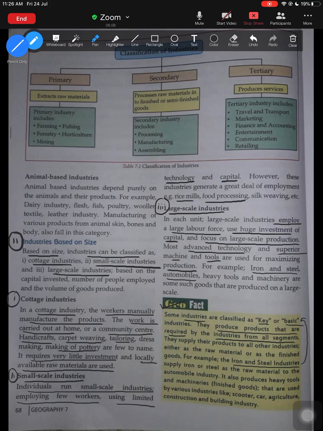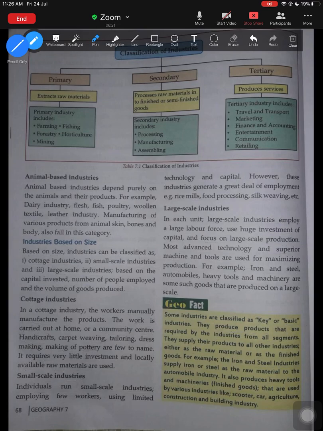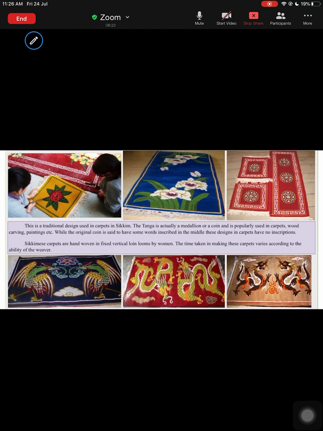For example, automobile industry. If you want to manufacture cars, machinery, scooters, you have to depend on the raw material, that is iron and steel. Even if you want to make heavy machineries or for construction purposes, you have to depend on iron and steel. So every industry has to depend on iron and steel. That is why iron and steel is known as the key or the basic industry. Okay.